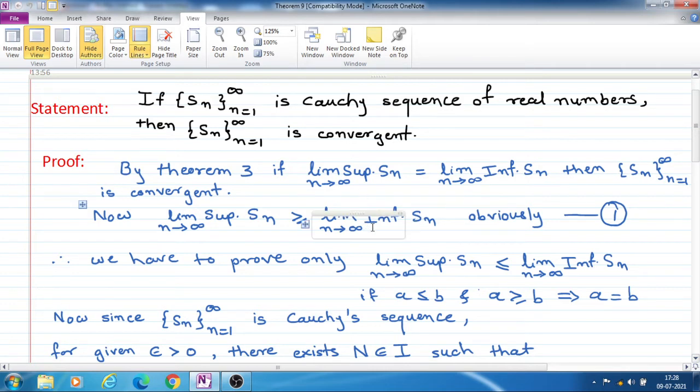So we use theorem 3 to prove that this sequence is convergent.